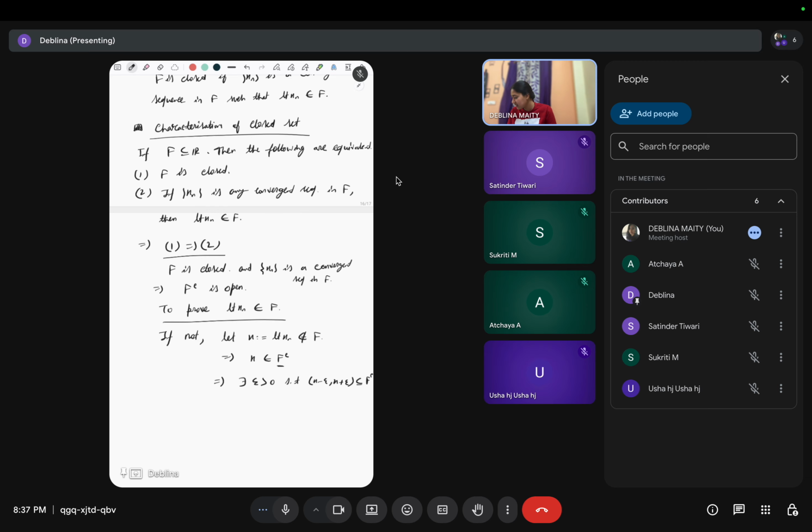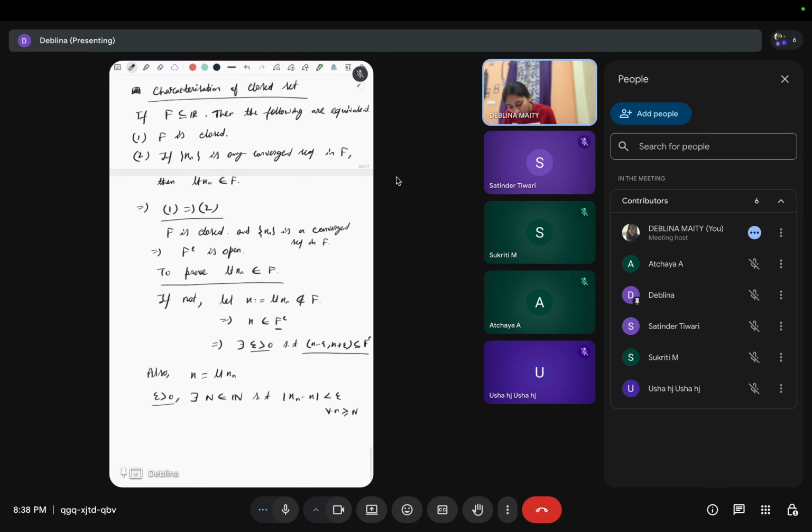Also, x is the limit of xn. Now from the definition of limit, x is the limit means for any epsilon greater than 0, we'll take the same epsilon, there exists a natural number N such that mod of xn minus x is less than epsilon for all n greater than or equal to N. From the definition of limit, this means xn belongs to x minus epsilon to x plus epsilon for all n greater than or equal to N.